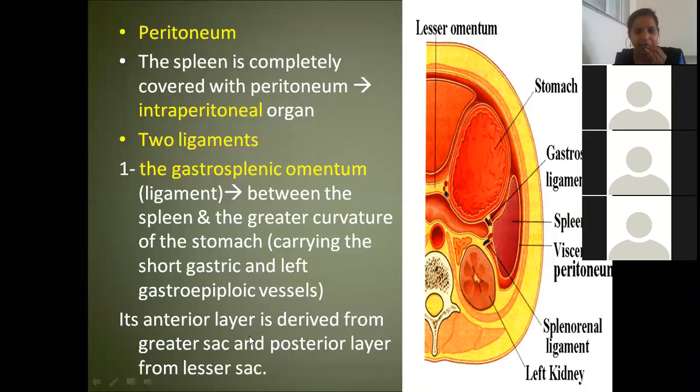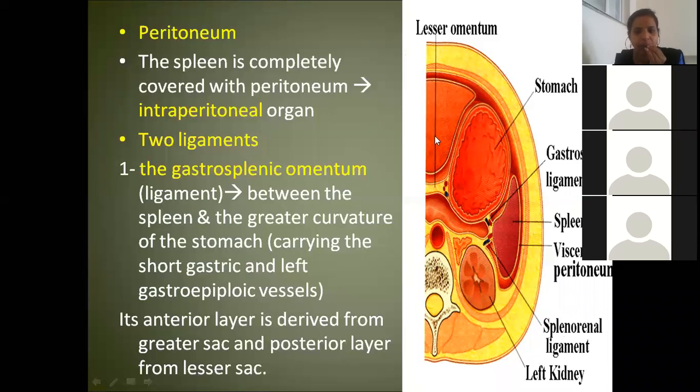Now the anterior layer. I told you all this area in front of the stomach is the greater sac. So this anterior layer of the gastrosplenic ligament is derived from the greater sac, and the posterior layer is derived from the lesser sac.